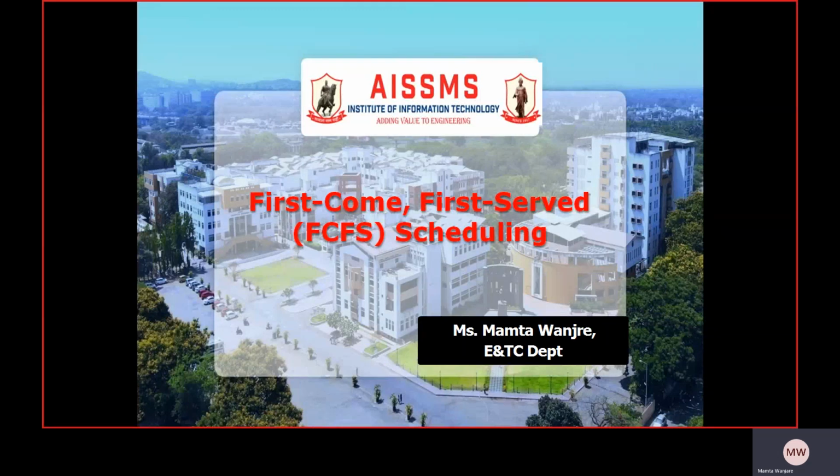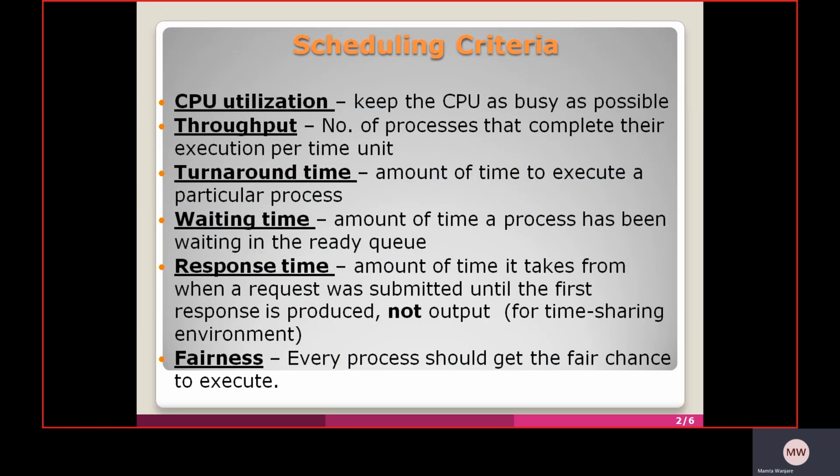Today I am introducing the first come first serve scheduling algorithm, that is the FCFS algorithm. Scheduling criteria of that are CPU utilization, throughput, turnaround time, waiting time, response time and fairness. These are the main criteria of CPU scheduling.